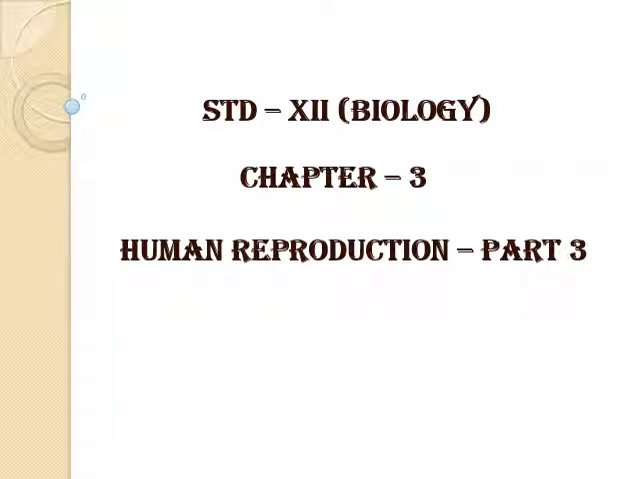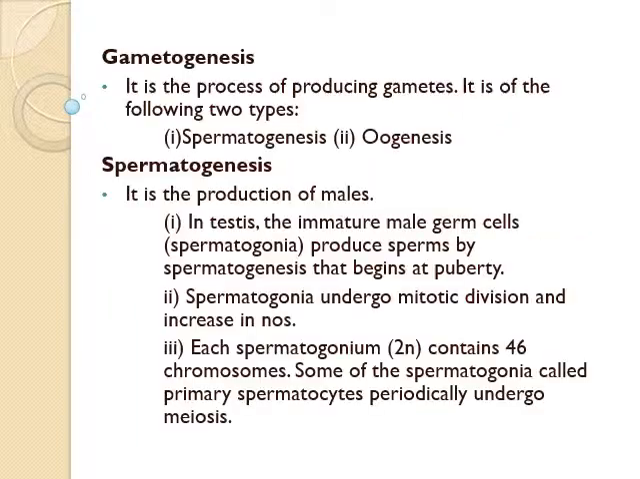Last class you learned about the female reproductive system. In this class we will see gametogenesis. This is nothing but the birth of gametes. Gametogenesis is the process of producing gametes, that is ovum by ovaries and sperms by testes.